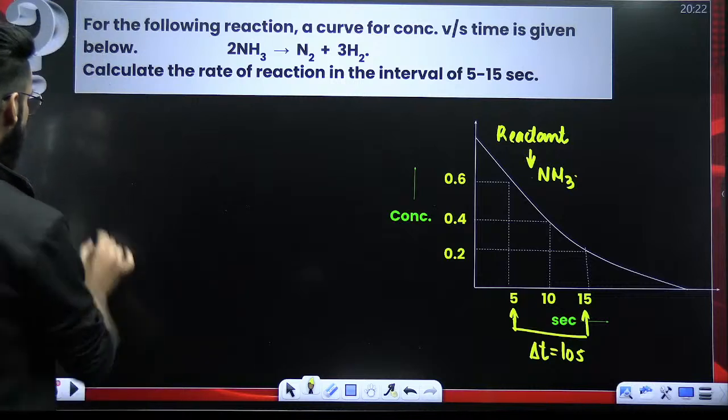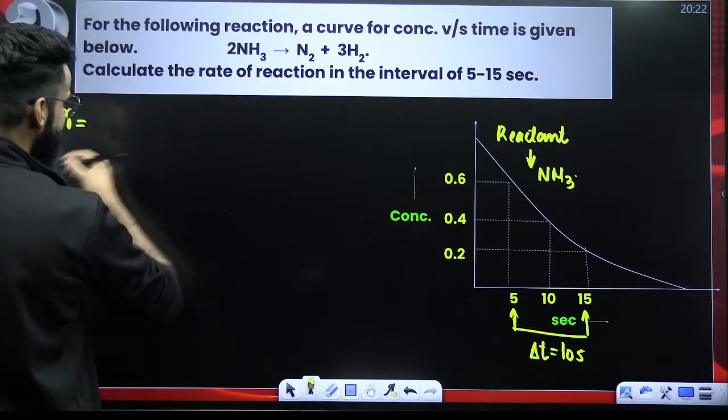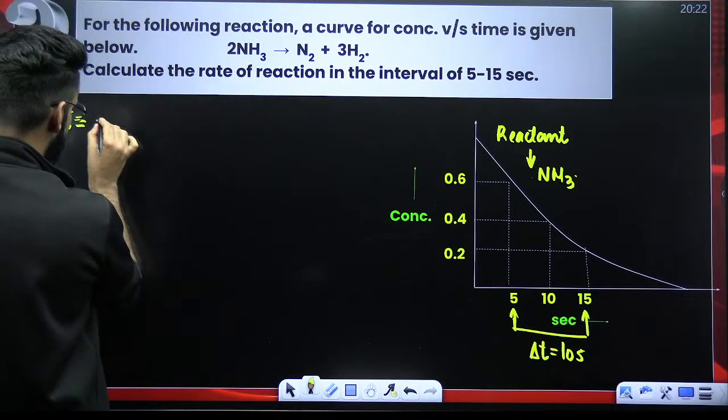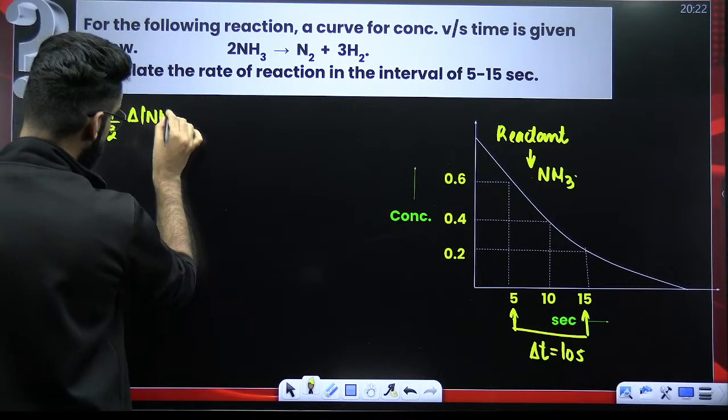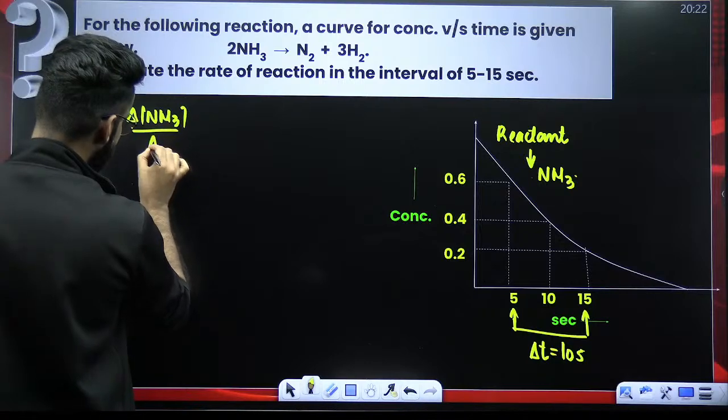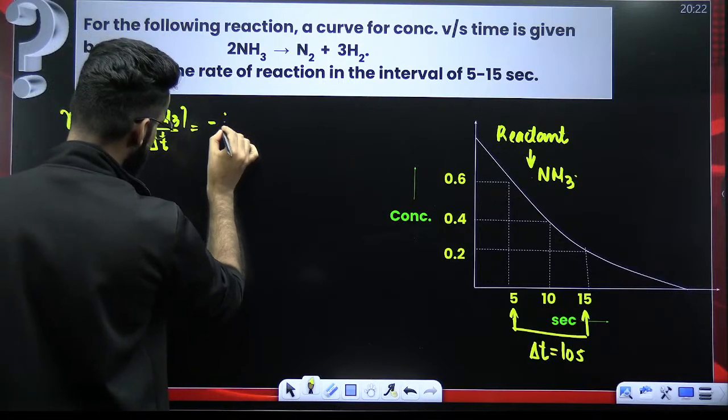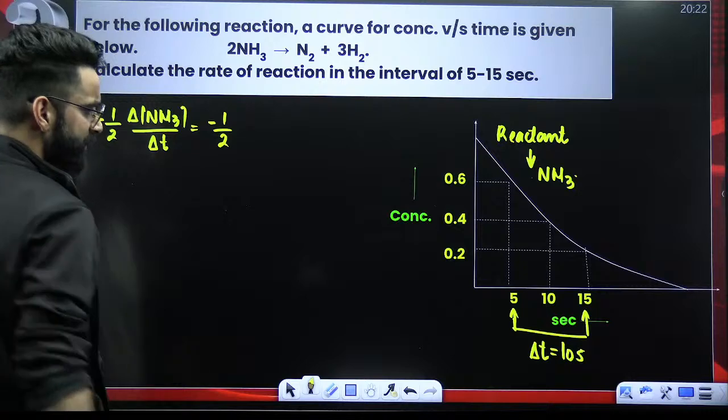So what I need to do? I need to calculate rate of reaction, and let's calculate it with respect to NH3. Start with minus sign, 1 by 2, change in the concentration of NH3, divide by time interval delta T. So it's going to be minus 1 by 2, change in the concentration of NH3.